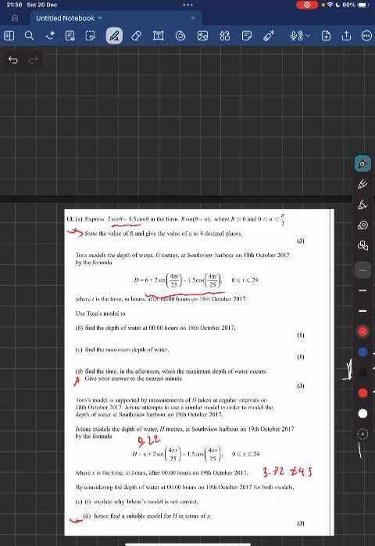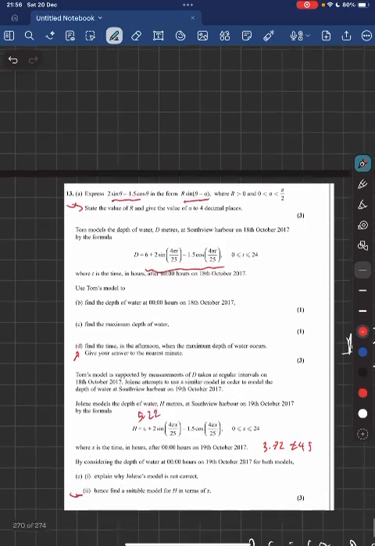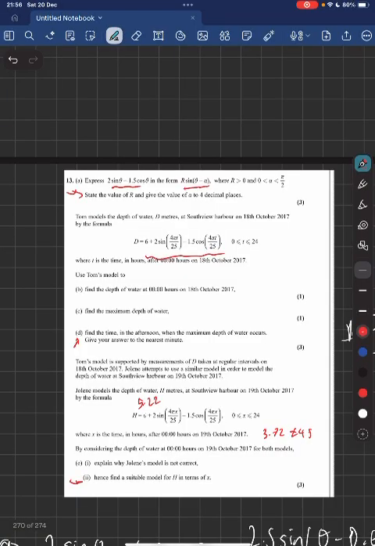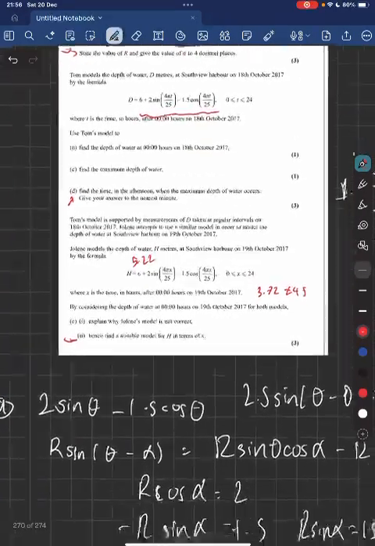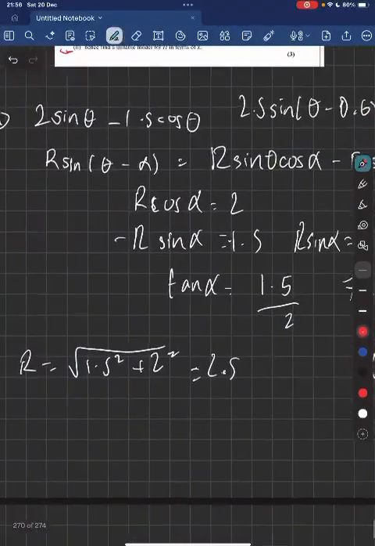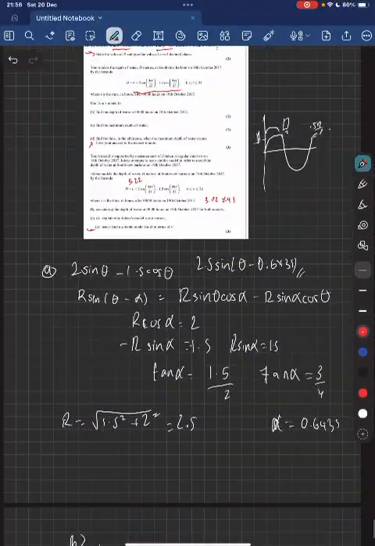So we know how to write this in this r sine form, and you're not told what this is because this is how common this question is. It's so common. They're expecting you to know how to do part A. If you can't do part A, you actually can't do any of the rest of these questions. So you need to know how to do part A, and correctly as well, because otherwise you're carrying the error forward.